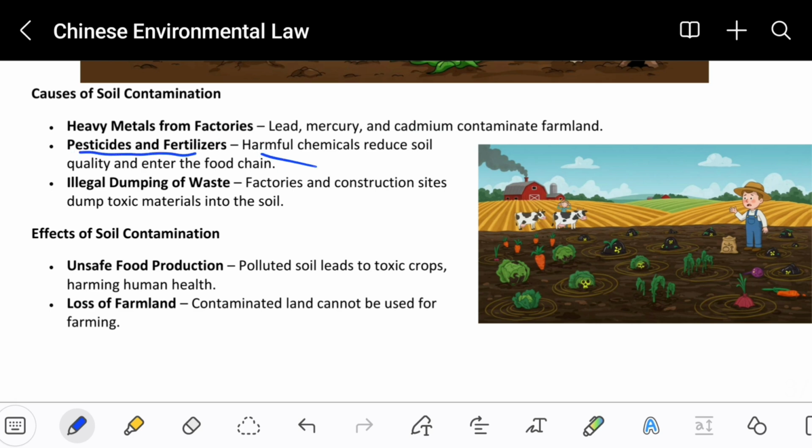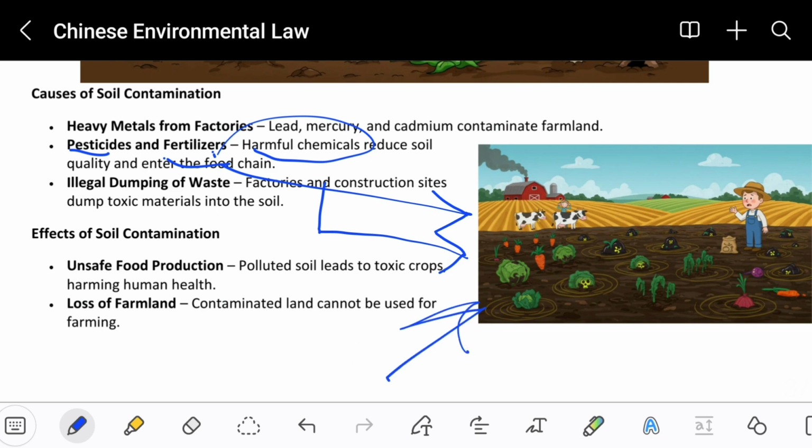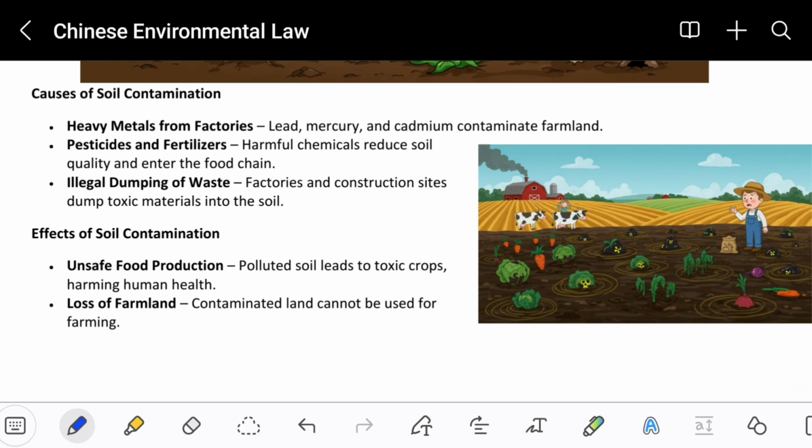Pesticides and fertilizers, harmful chemicals reduce soil quality and enter the food chain. So basically the pesticides and the fertilizers used in the farm area, these harmful chemicals that are put inside the soil will ultimately make the soil very, very toxic, and that soil will produce toxic vegetables and fruits. So pesticides that are harmful can also produce harmful soil and harmful vegetables for us.